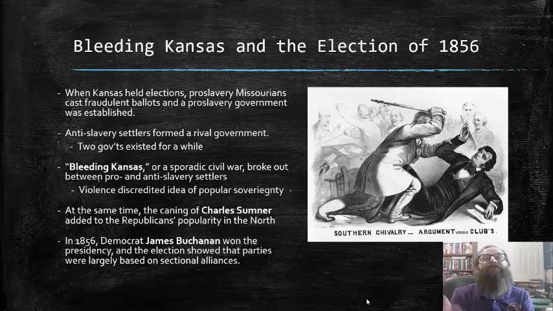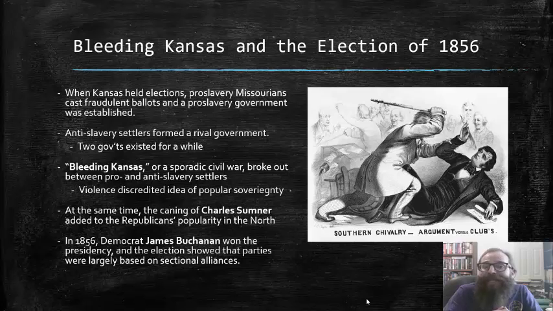And according to the Southern Code of Honor at the time, Preston Brooks took it upon himself to defend the honor of his family and show Charles Sumner exactly what was what, if you will. Of course, this made Sumner a martyr in the eyes of Northerners, particularly among the Republican Party, and it made Preston Brooks a hero amongst the pro-slavery elements in the South.